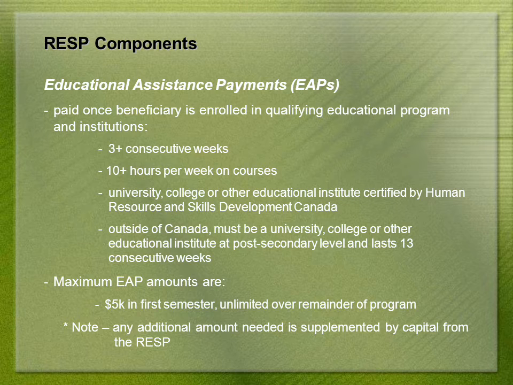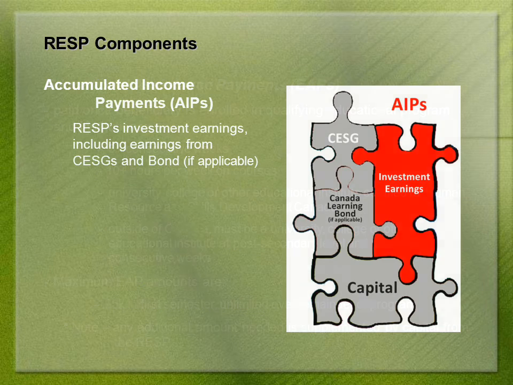If the beneficiary is studying abroad, it must be with a university, college, or other educational institute in a program at the post-secondary level and that lasts at least 13 consecutive weeks. The EAP is limited in the first semester to $5,000, but in the second semester and beyond, you can withdraw as much EAP as you want.